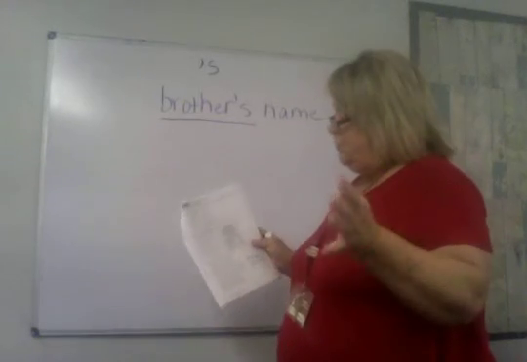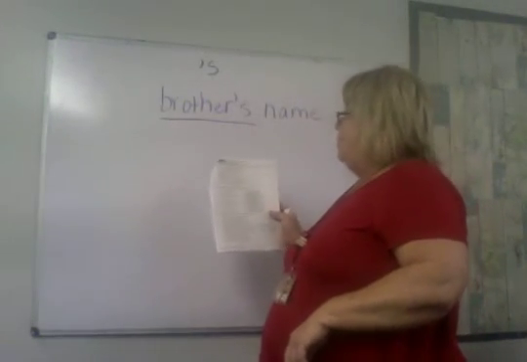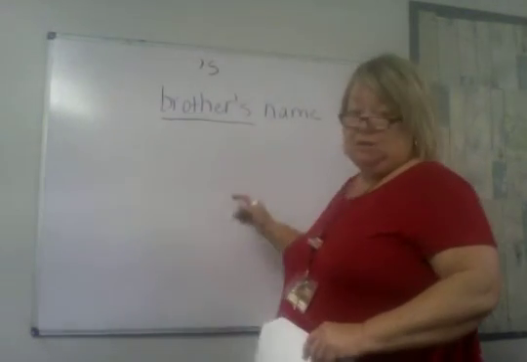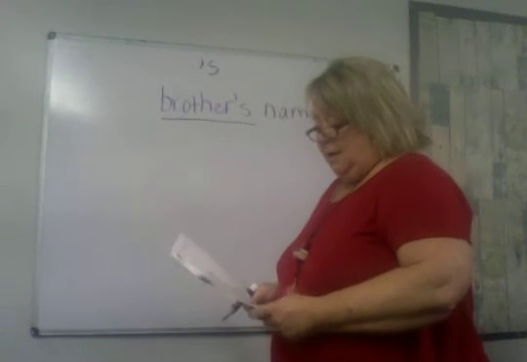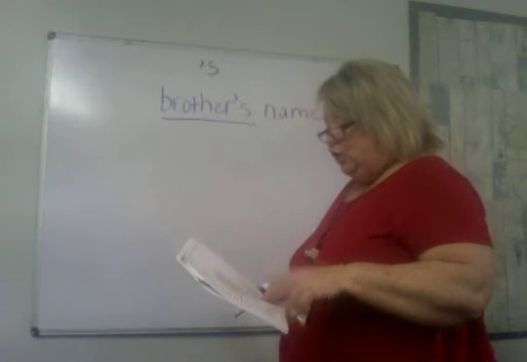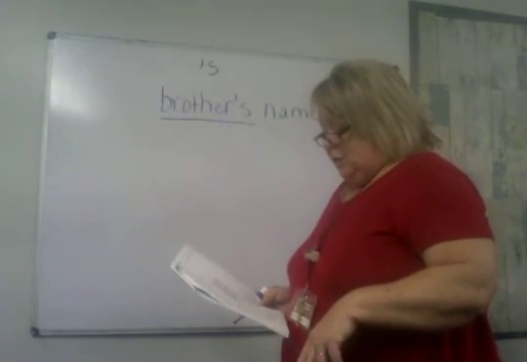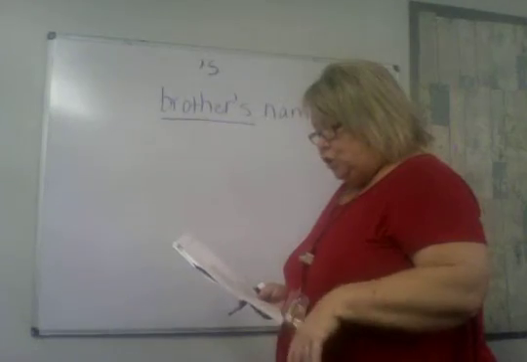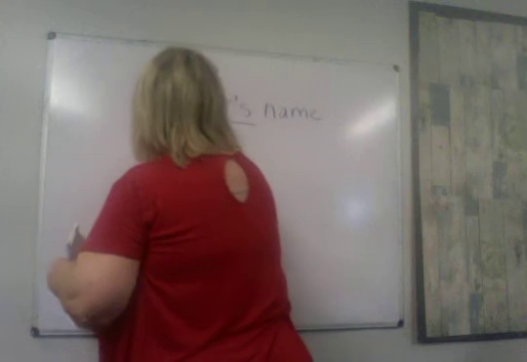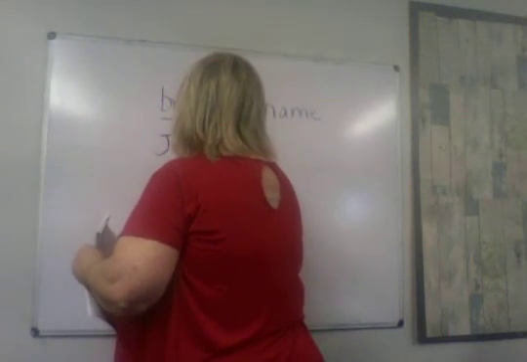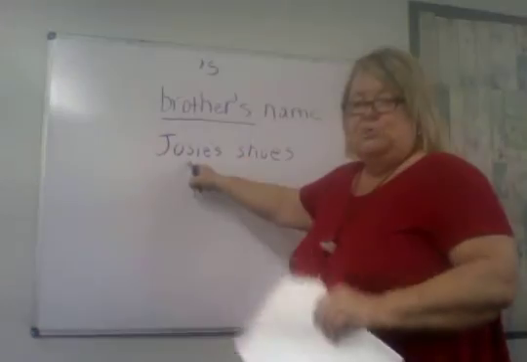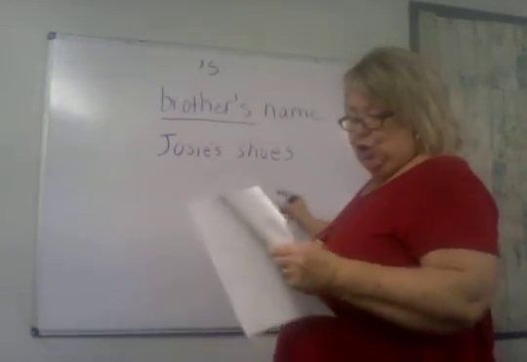So what you're going to do in the first section, 1 through 6, is you're going to underline the possessive noun in each one of those sentences. Singular possessive nouns have an apostrophe and then an S. So that's what you're going to do in the first section. In the second section, you're going to rewrite the phrase using a singular possessive noun. So the shoes belonging to Josie, we're not going to say belonging to, we're going to say whose shoes are they? Josie's, with an apostrophe S, shoes. The shoes belonging to Josie are Josie's shoes.